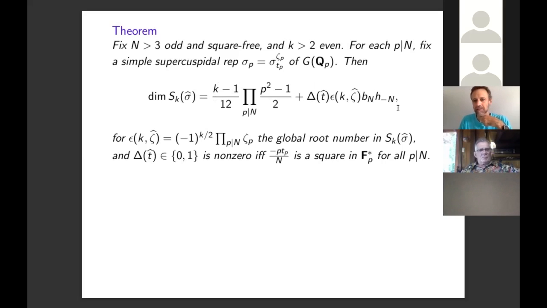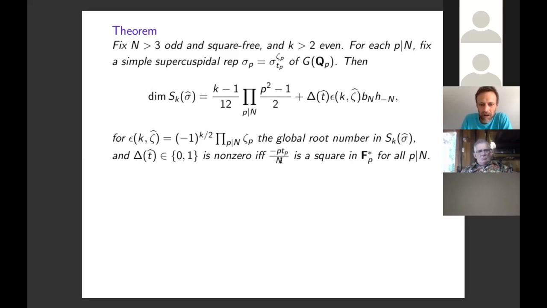And then we have an error term, which is a single off-diagonal term here. H of minus n is the class number of Q adjoined square root of minus n. Bn is again just a constant involving a power of 2, depending on the congruence class of n modulo 8. Epsilon k zeta hat is the common global root number of all of these new forms. So it's just a product of the local root numbers. And delta of t hat is like a Kronecker delta kind of thing. It's either 0 or 1.